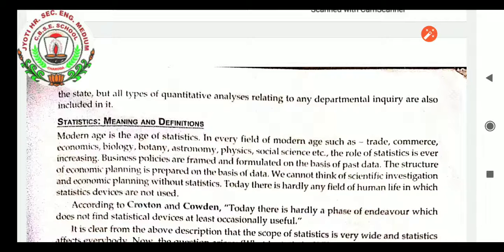In every field of the modern age, such as trade, commerce, economics, biology, botany, astronomy, physics and social science, statistics plays a very vital role. In biology, enzyme calculations and everything depend on statistics. Business policies are framed and formulated on the basis of past data, and for calculation of past data, statistics is needed. From there you can see the importance of statistics.